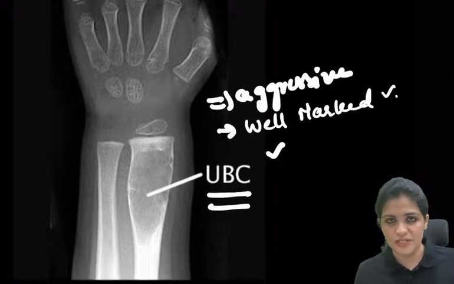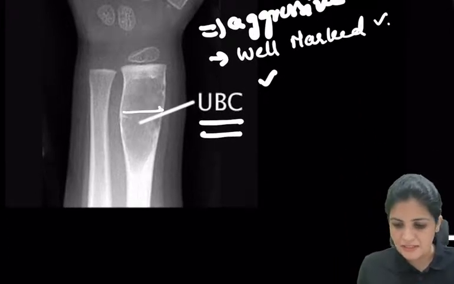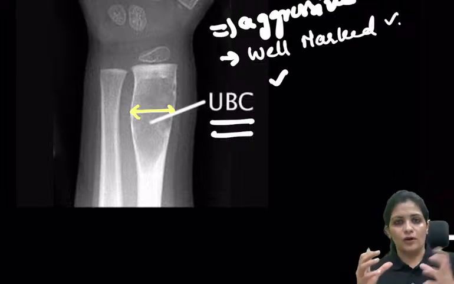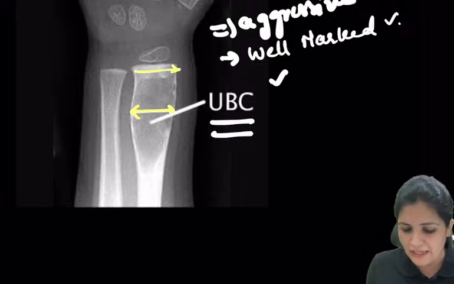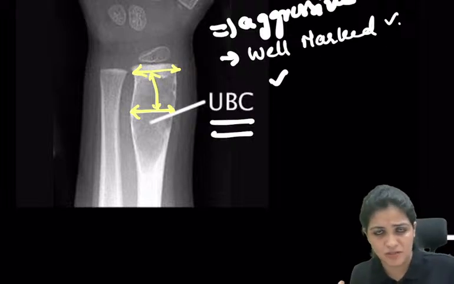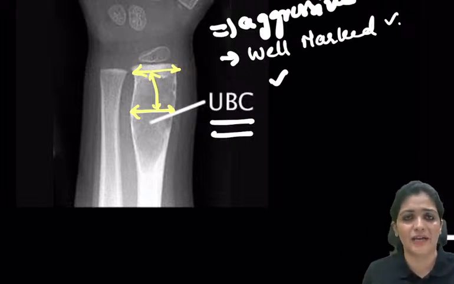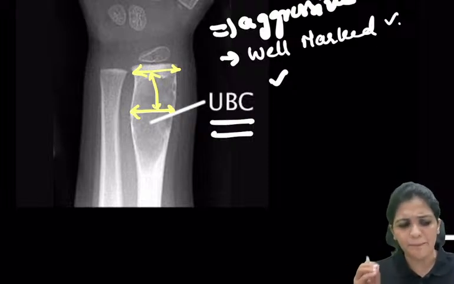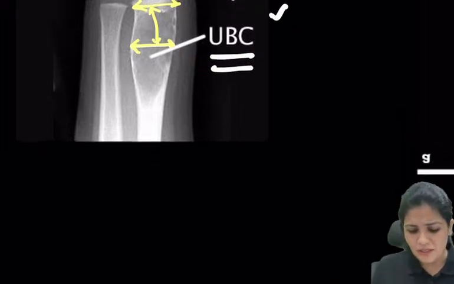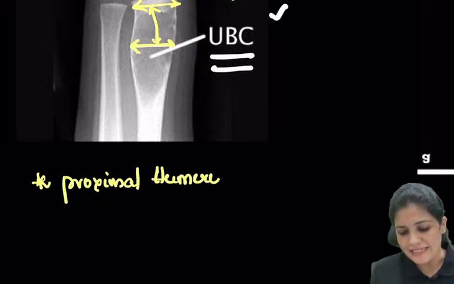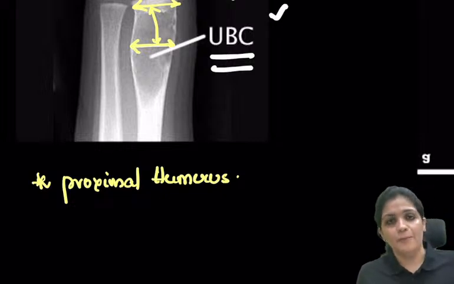It is a simple bone cyst where you see the diaphysis, the diameter of this is equal to the cortical diameter, right? So this area is almost equal to it. It is not expansile, it is not eccentric or something. It is centrally located, but it is cystic in nature. So hence it is called a simple bone cyst. So where usually do you see this simple bone cyst? Usually we see it in the proximal humerus. So this simple bone cyst has a tendency to occupy mainly the proximal part.